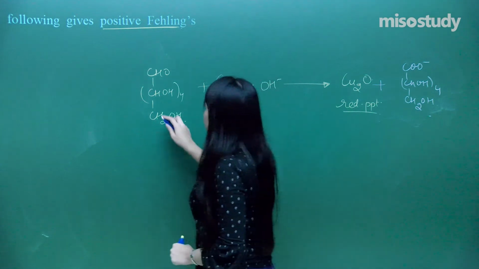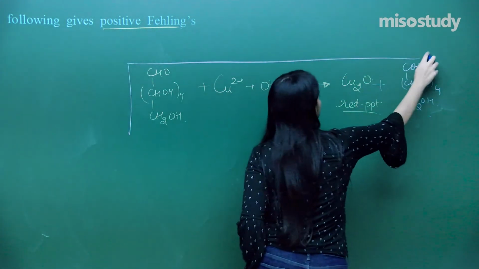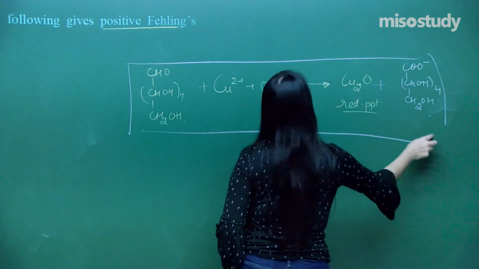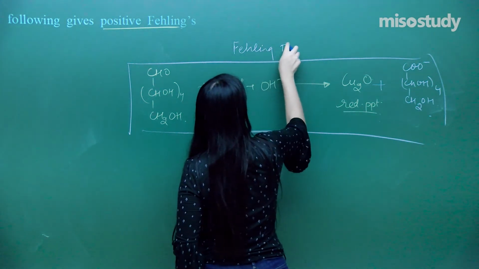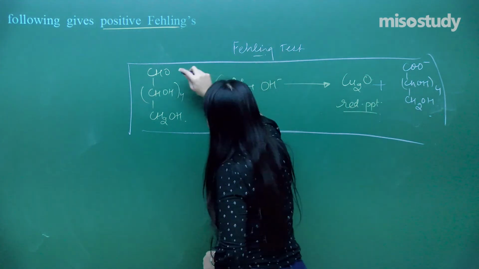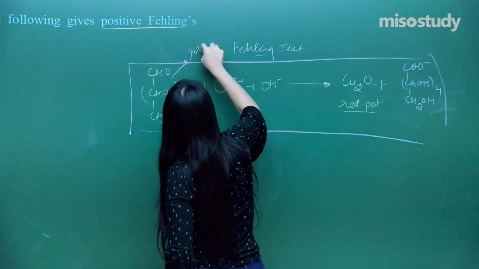So that is actually the Fehling solution test. Fehling's test has come out to be positive in the case of glucose, because this is a reducing sugar.